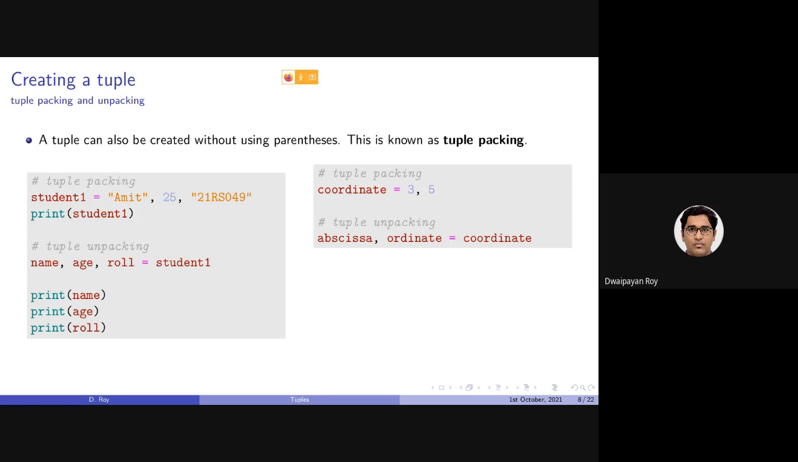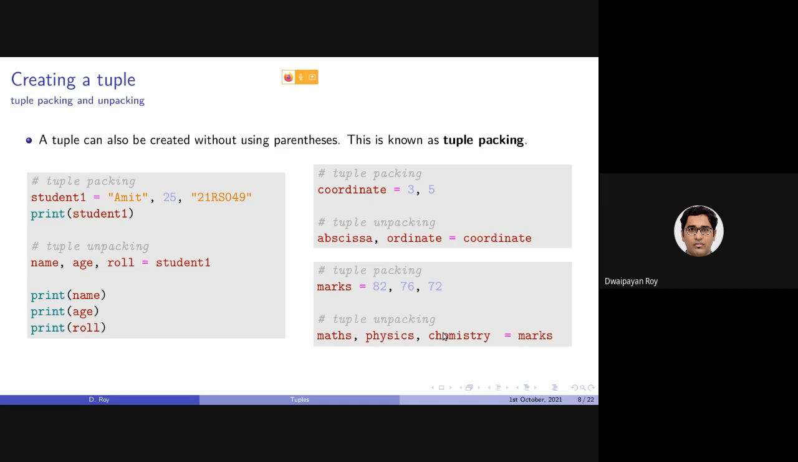Similarly, in another example, coordinate is 3, 5, and for unpacking we can simply write abscissa, ordinate equals coordinate. In this case, 3 will be in the abscissa and 5 will be in the ordinate. Again, I would like to highlight the same thing I have already discussed: there is a one-to-one correspondence, following the sequence in which they are inserted. This is the 0th, so this is the 0th. This is the first, this is the first, this is the second, this is the second. Similarly, another example: marks has 3 elements, and then 3 variable names equals marks.